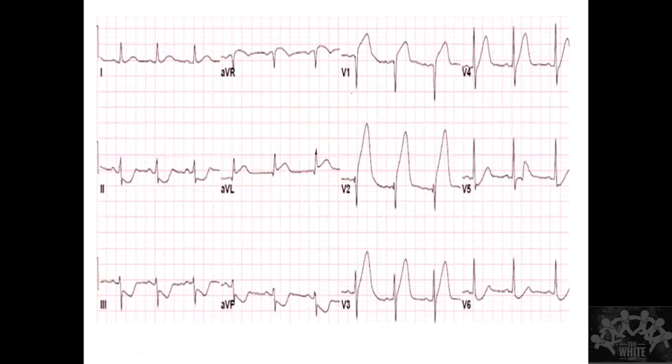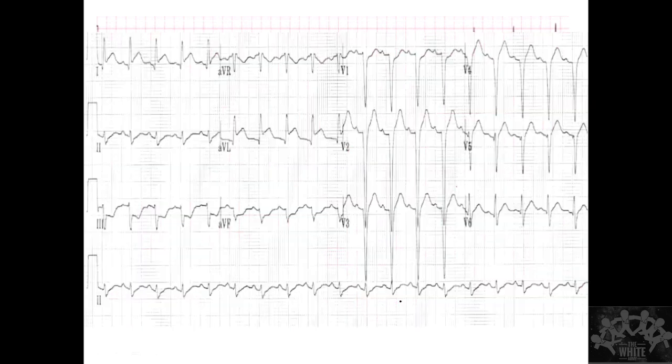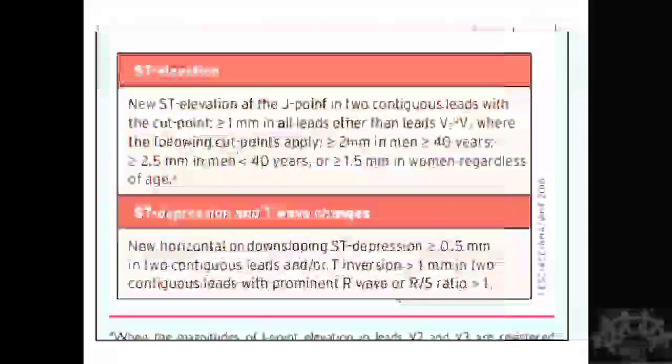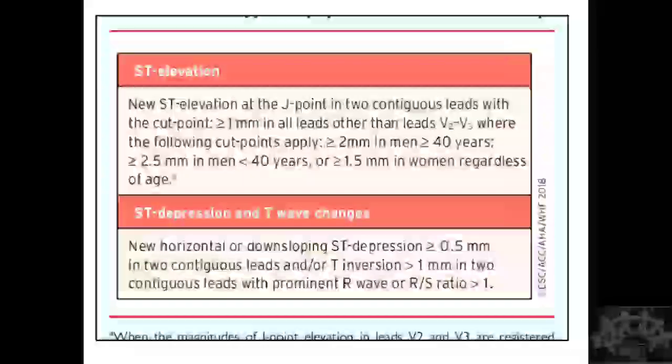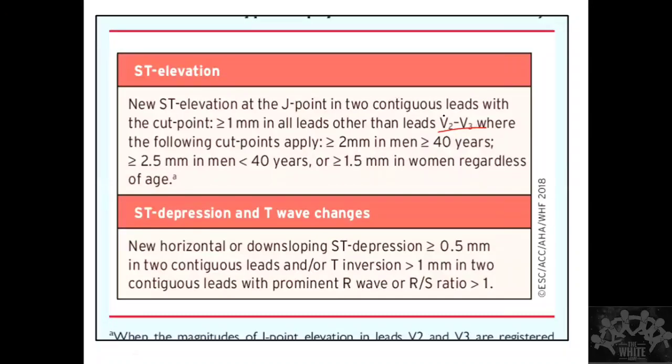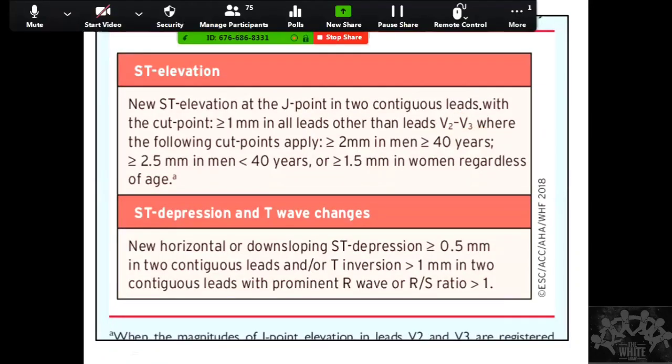Someone asked me, so you are having some amount of lateral wall also, no? So it can be anterolateral also, but LAD only is affected. Maybe some small branches are there. The 2 millimeter is only for V2, V3, not for all the leads. That's why I was very clear when I was defining that. It's only for V2, V3, not for all the leads. Okay, be very careful.